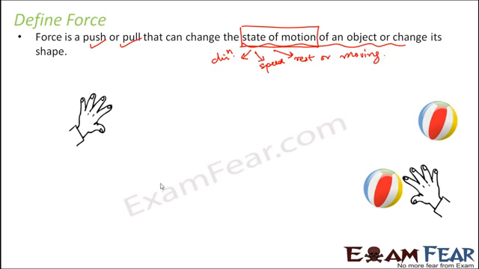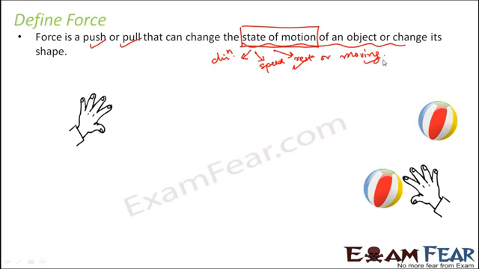So initially when this ball was moving, the state of motion was moving. When you applied force, the state of motion is rest. Similarly, in the first case, initially the ball was at rest, but when you applied force, the ball started moving. Similarly, when you are driving a car and you apply the accelerator, the speed of the car increases. So when you apply force on the accelerator, the speed of the car increases. The state of motion is changing. Earlier it was moving at a slower speed, now it is moving at a faster speed.